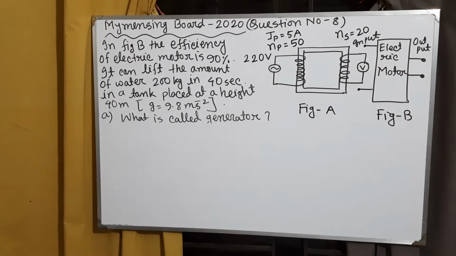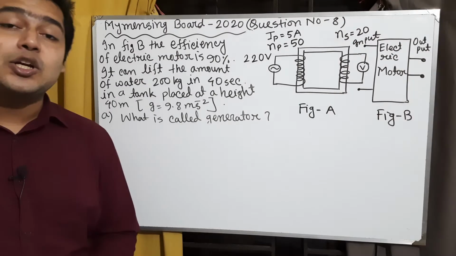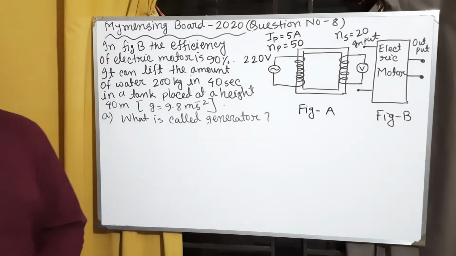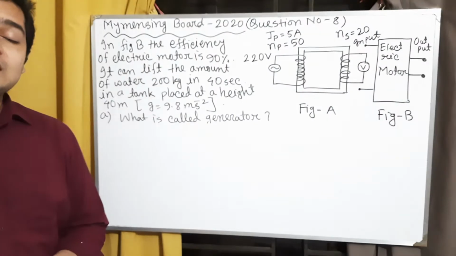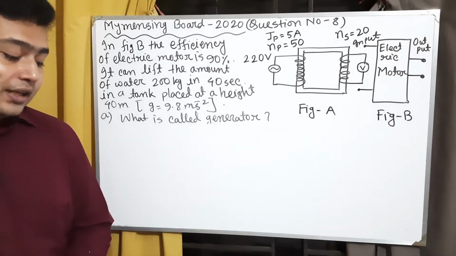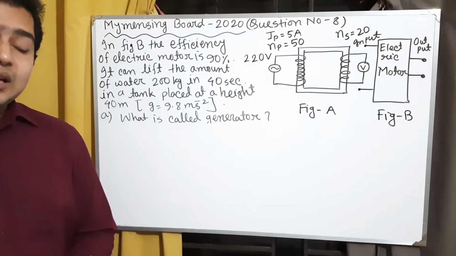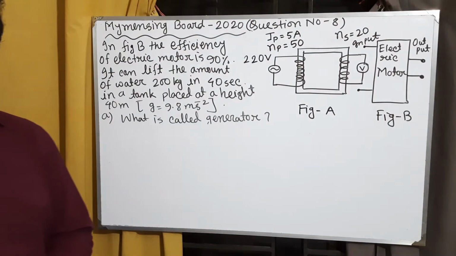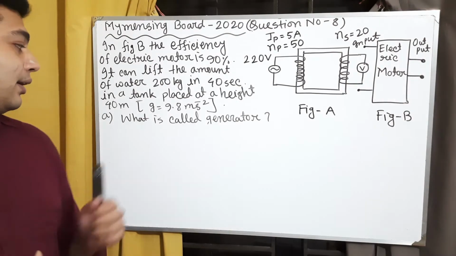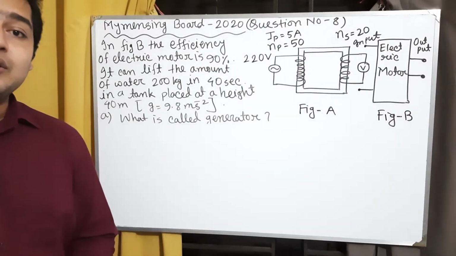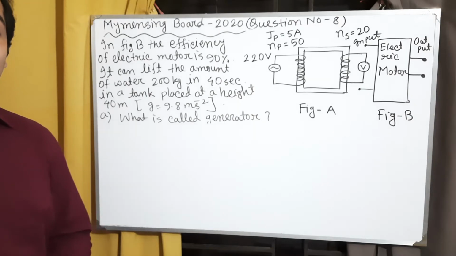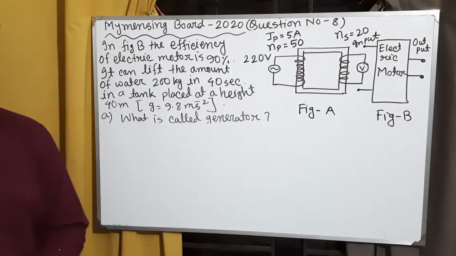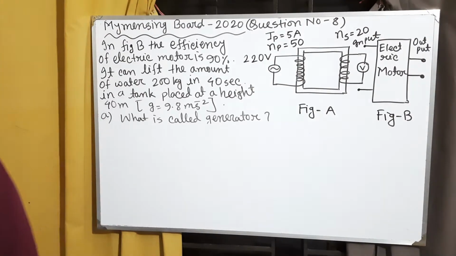Here our first question, question A, is what is called a generator. The answer: a generator is a machine which converts mechanical energy into electrical energy.